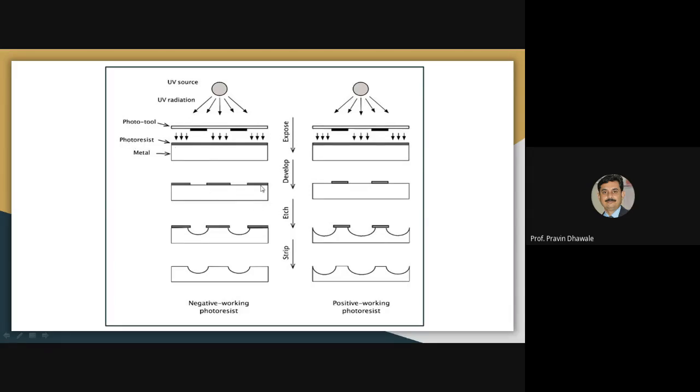Then this master workpiece will be dipped in an etchant. So the etching process is carried out in this region only, right? This one, this one. So material is removed from this region by the process of etching. Then we remove the maskant, or this stencil or negative, from the upper surface of the workpiece. So you are getting this certain kind of shape. So this is the negative working photoresist.